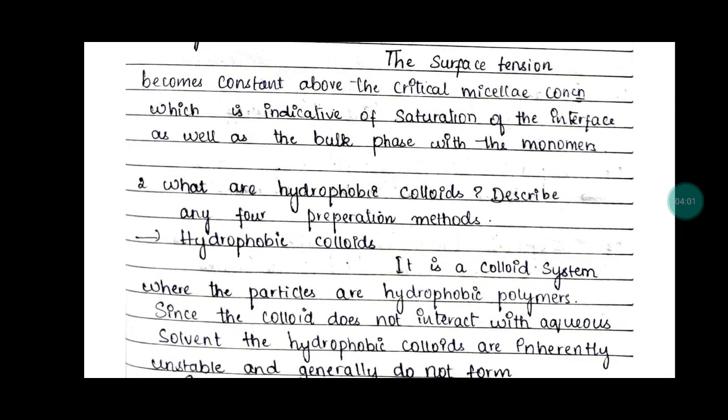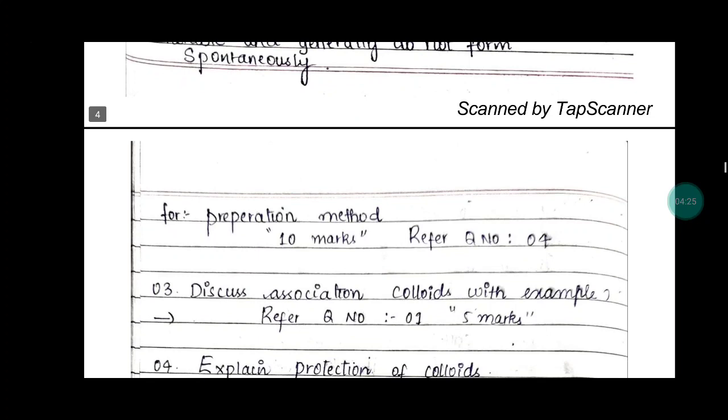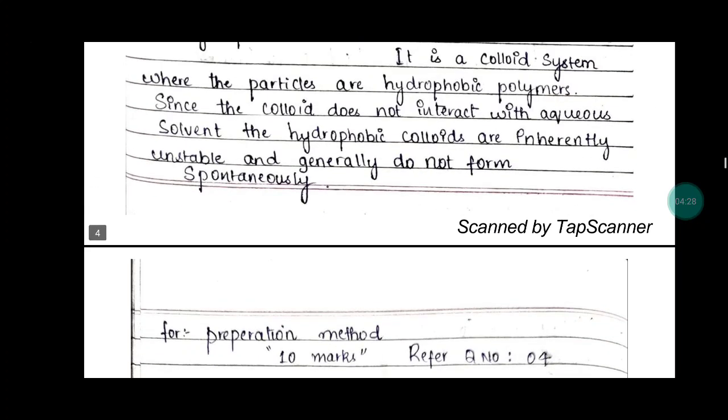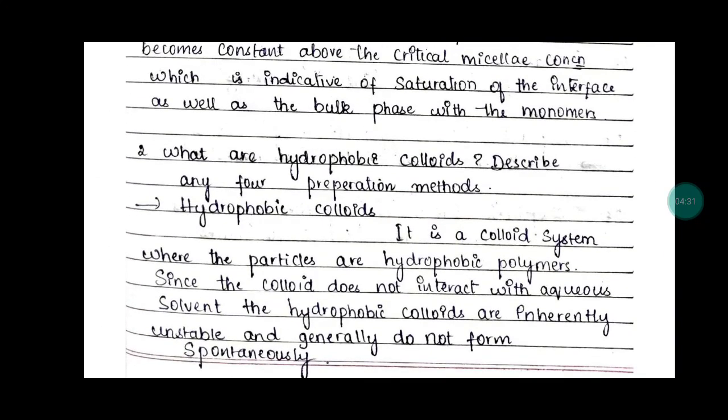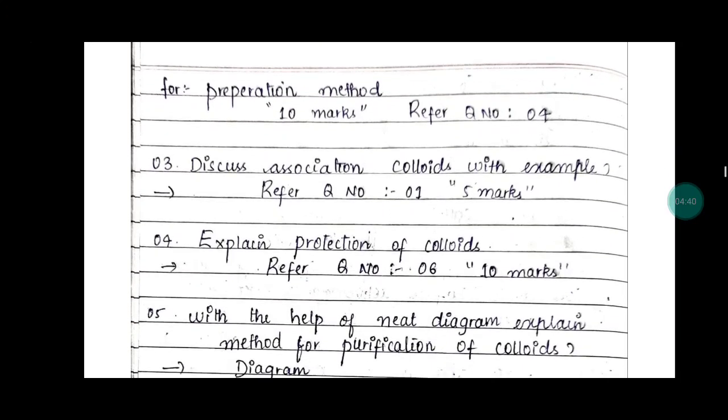And question number two, what are hydrophobic colloids? Discuss any 4 methods of preparation. Hydrophobic colloids are a colloid system where the particles are hydrophobic in nature. Since the colloid doesn't interact with an aqueous solvent, hydrophobic colloids are inherently unstable and generally do not form spontaneously. For the method of preparation, you have to refer to question number 4 in the 10 marks.